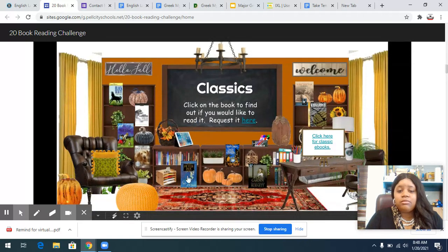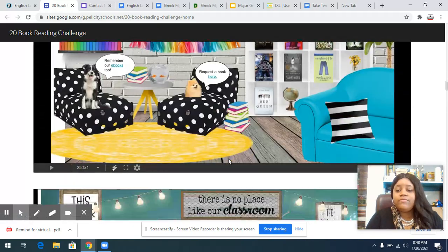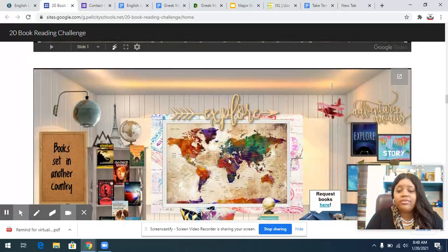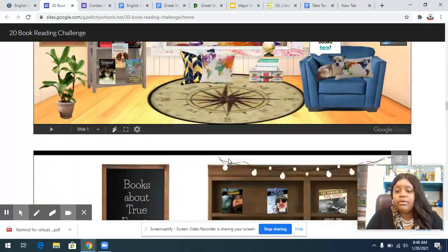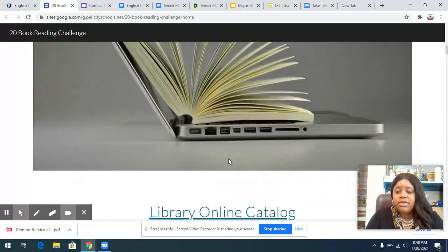Then classics, there's books here for classics. Then graphic novels. There's a room for every single category. All you have to do is go down here and look for a book to read. Okay. And if you need suggestions, you can always send me a message. You can send Miss Jack a message and we'll let you know.